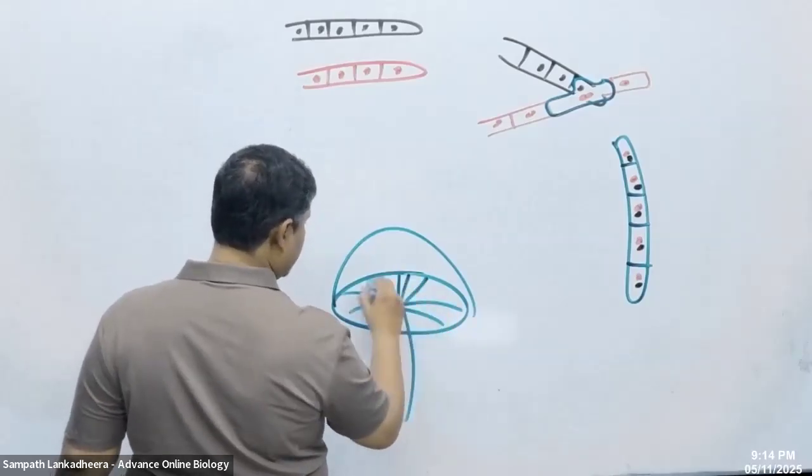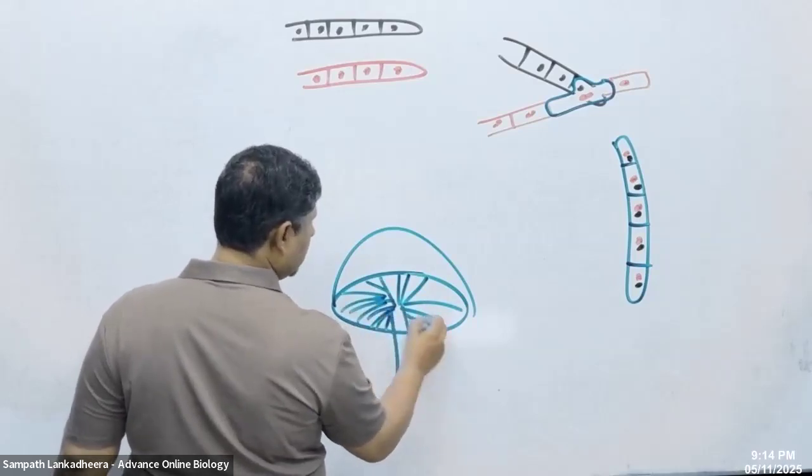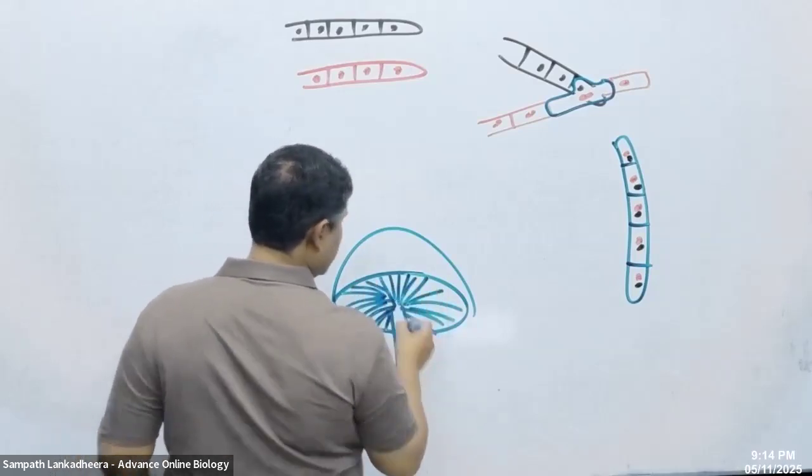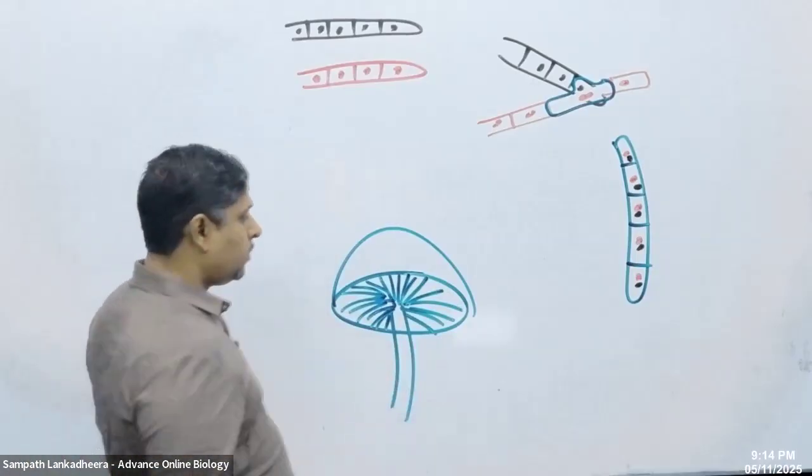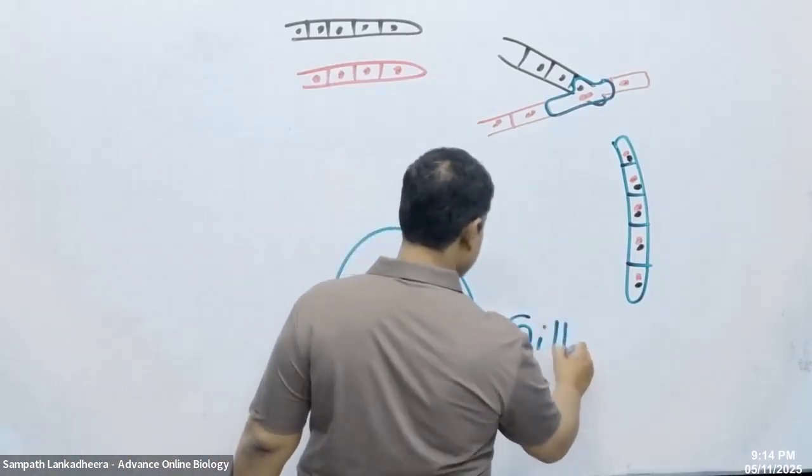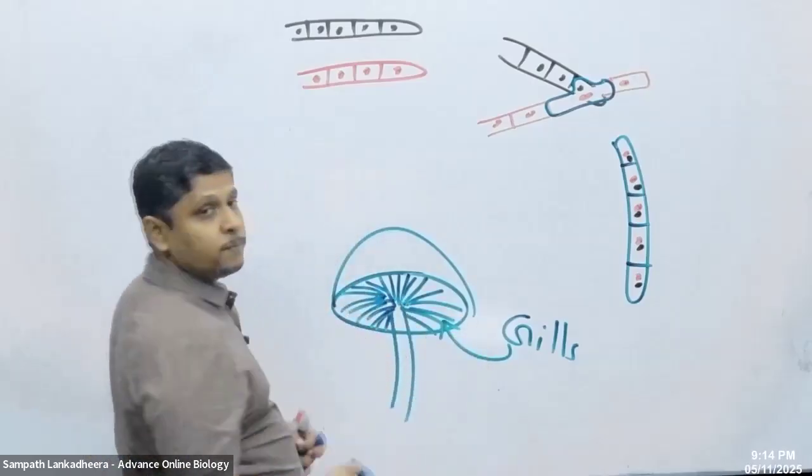On the underside of the mushroom, you can see the gills. We call them gills.